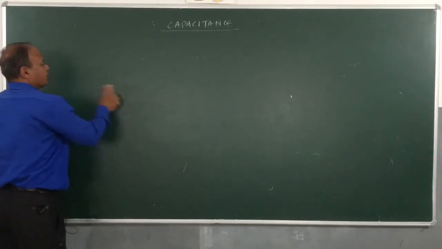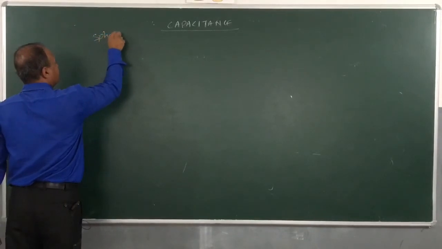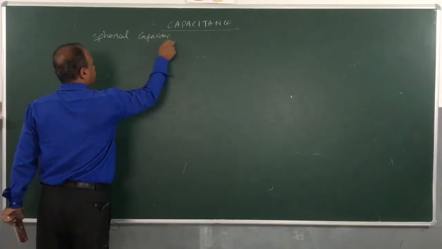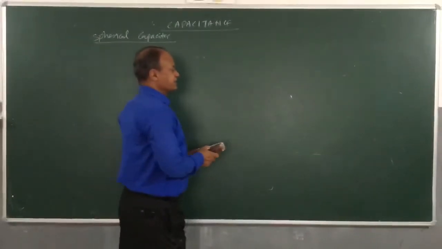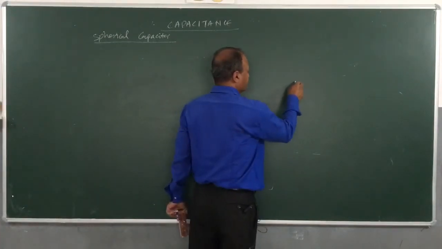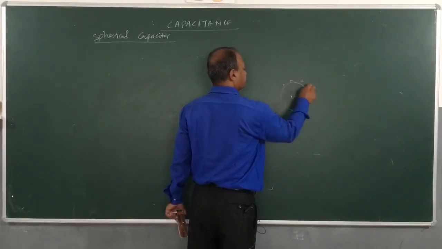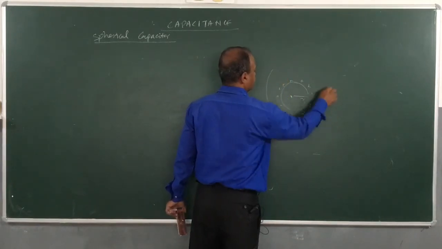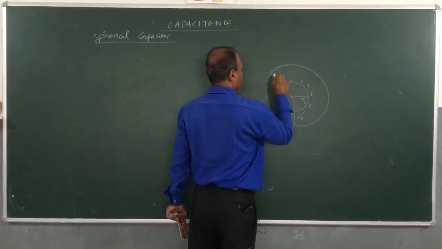Now children, we will be discussing the spherical capacitor. As you already discussed in the first video, a spherical capacitor has two concentric hollow spheres. One hollow sphere is like this, having radius R1, and the other hollow sphere is like this, having radius R2.